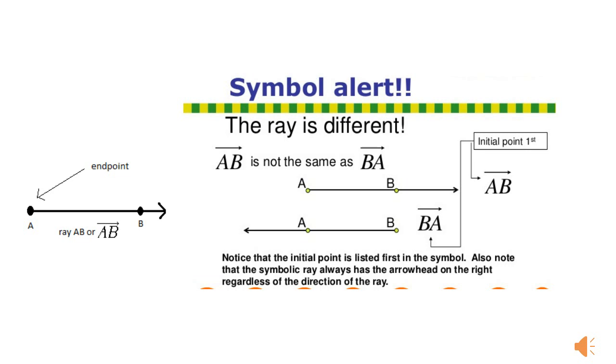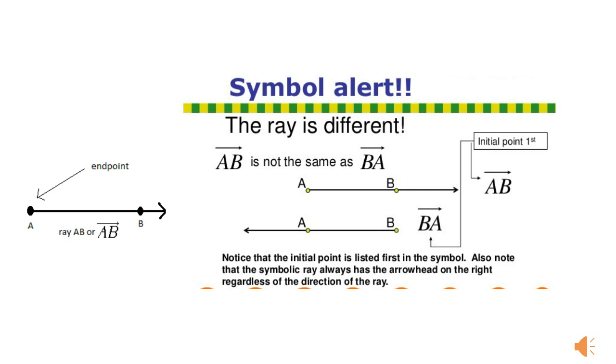But when you are writing ray BA, it means that B is the endpoint, or you can say that B is the initial point, and in the A direction it goes on and on.